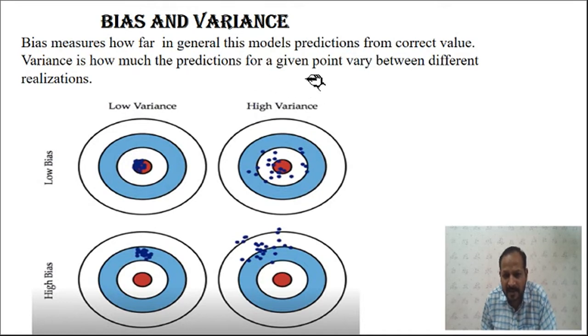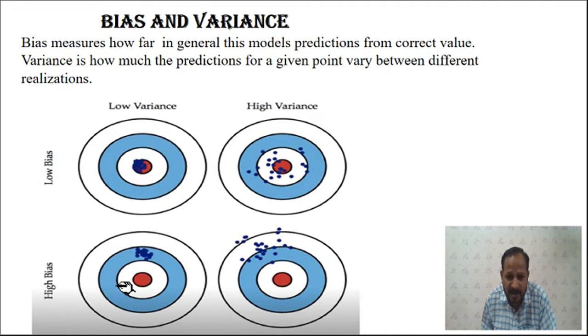It may be far away from the correct value but give the same value every time, or it may give a different predicted value every time. That gives you the variance.